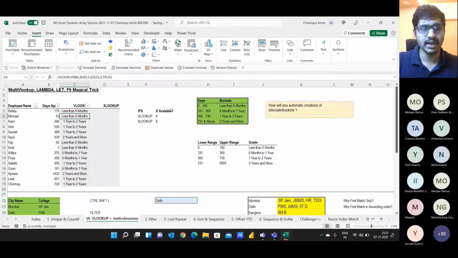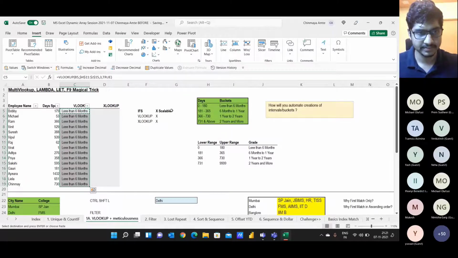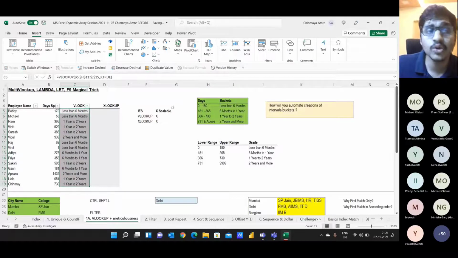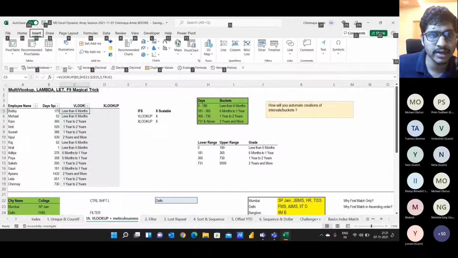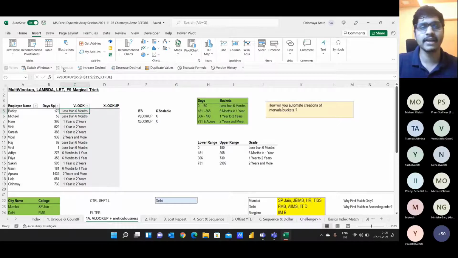But if you notice me, I'm using just 2 keyboard strokes. Control C, selecting the entire area, and pressing Alt and 3. I'm not using Control Alt V. Why Alt and 3? Because on my quick access toolbar, I have paste formula as my third item. So I'm using just 2 keyboard strokes, whereas the other person is using 5. So I'm 60% faster than him. These are the small things where we can find our competitive advantage. So this is the way we would be doing VLOOKUP.